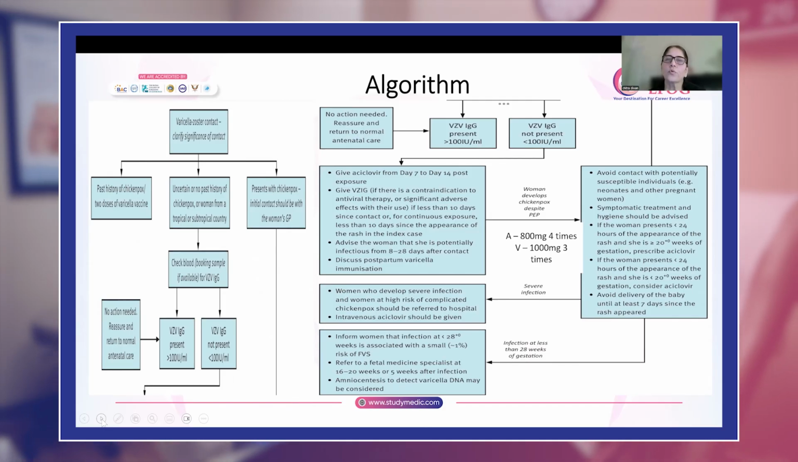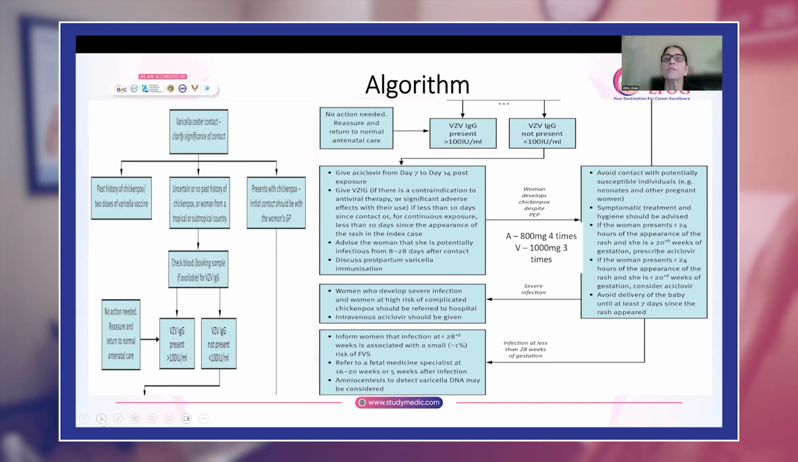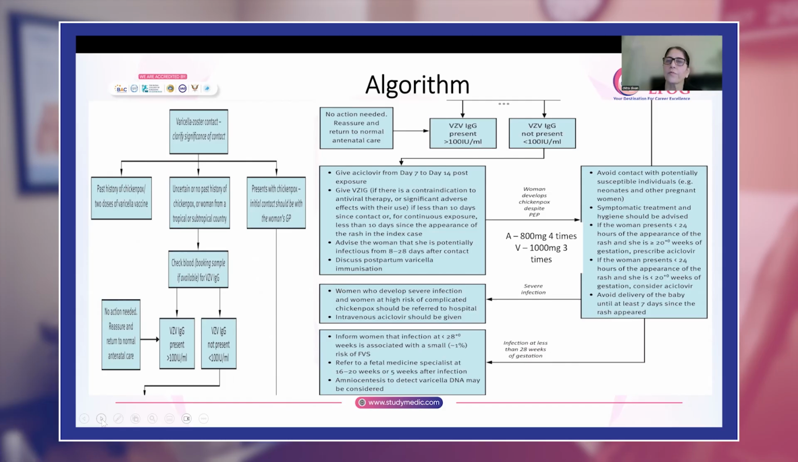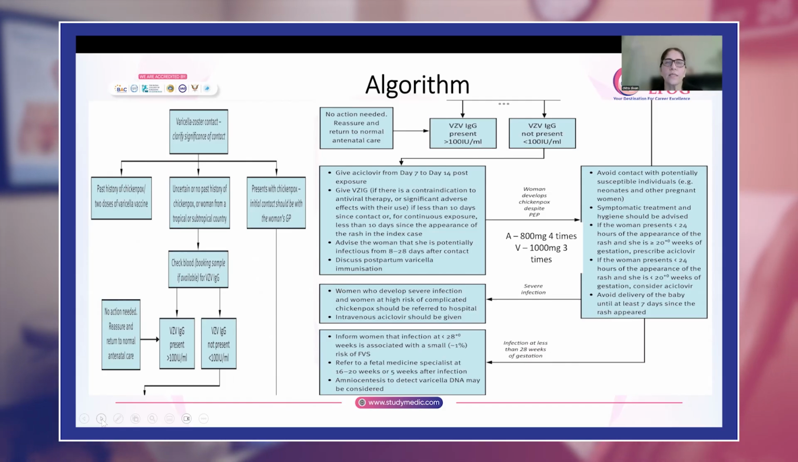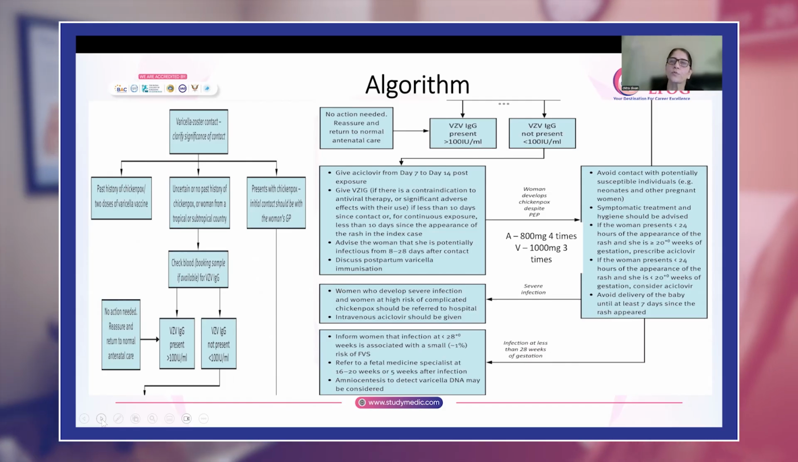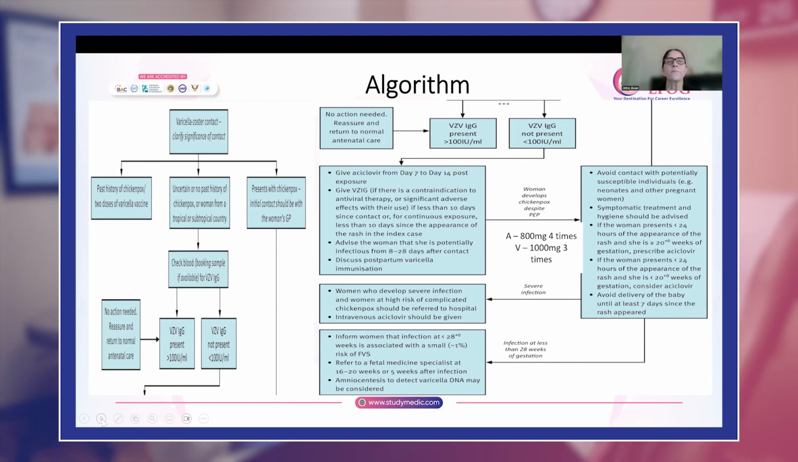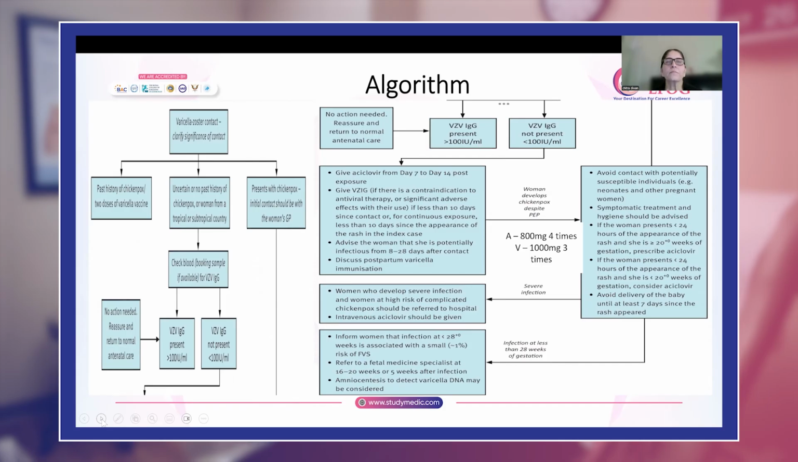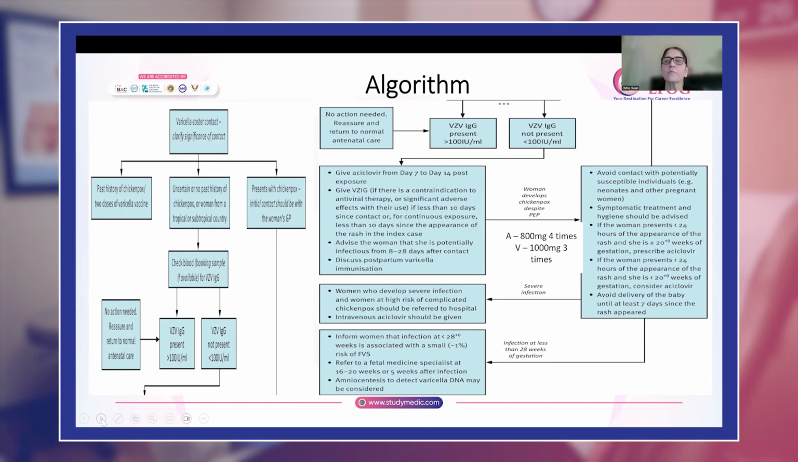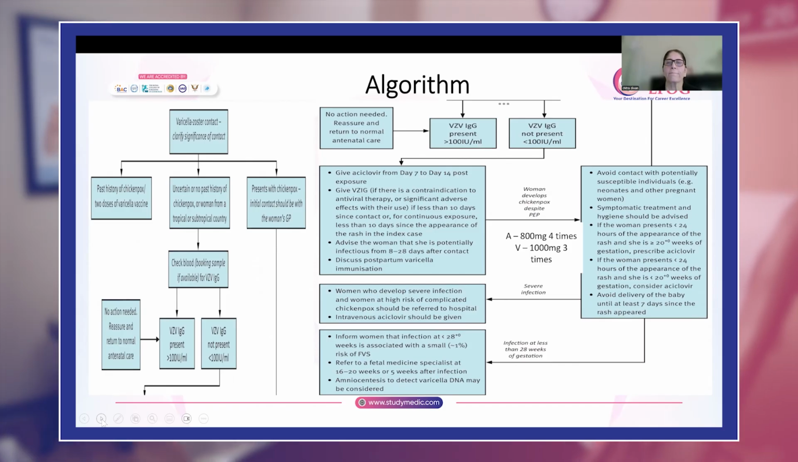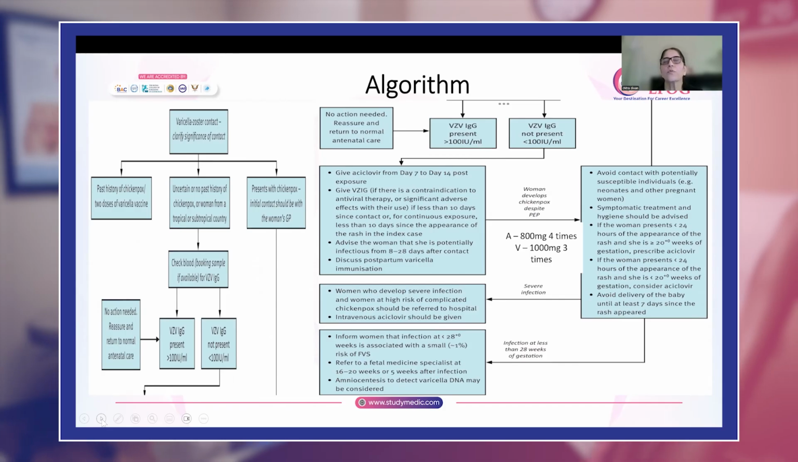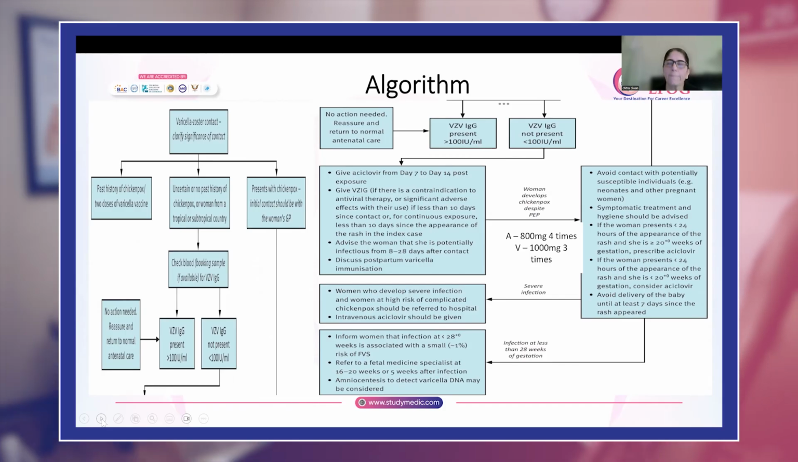So women for whom this IgG is not present, what will you do for them? Because they are at a high risk of developing chickenpox. So nowadays, the first post-exposure prophylaxis that is given according to Green Top guidelines is you will give acyclovir, 800 milligrams 4 times a day. Or if you are giving valacyclovir, you will give 1000 milligrams 3 times a day.